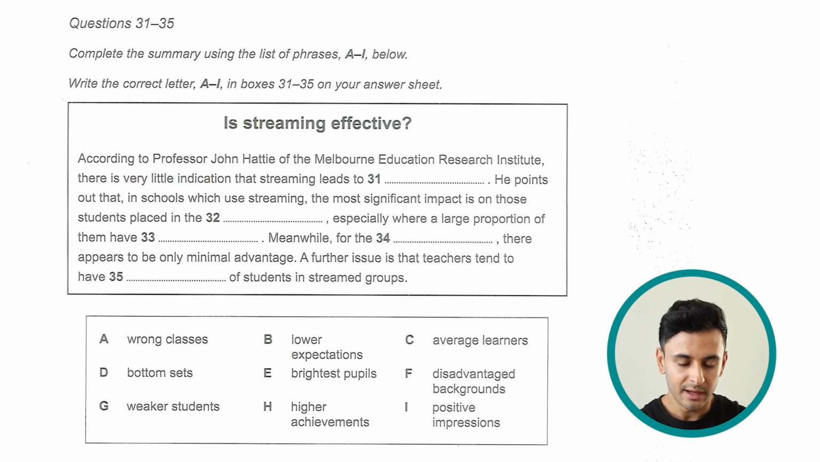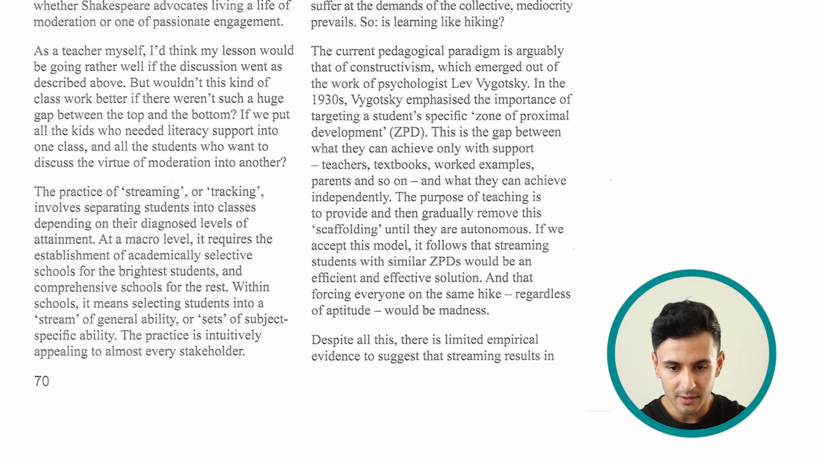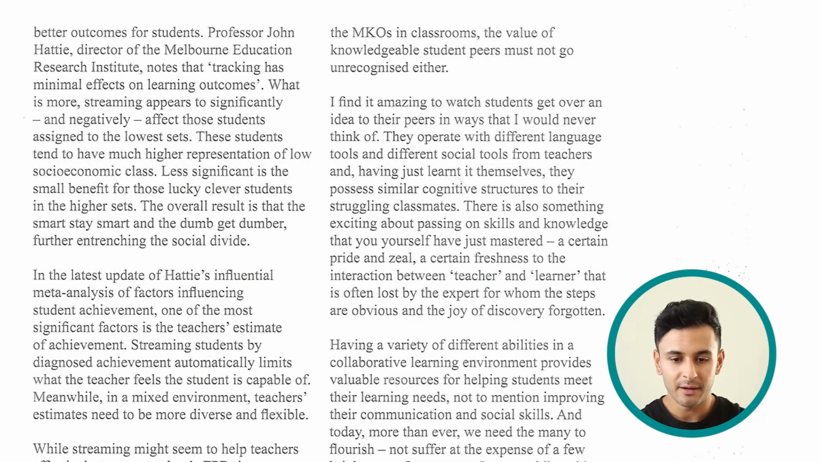I think it's pretty clear here. My keywords are the name of the professor, and also the Melbourne Education Research Institute, so I'm going to try and locate that in the passage itself, and that would be in paragraph number 7. Despite all of this, there is limited empirical evidence to suggest that streaming results in better outcomes for students. So the writer was showing the case that supports streaming, but this paragraph, as I can tell from the very first sentence, is pretty much against it, listing the reasons why it doesn't really work.